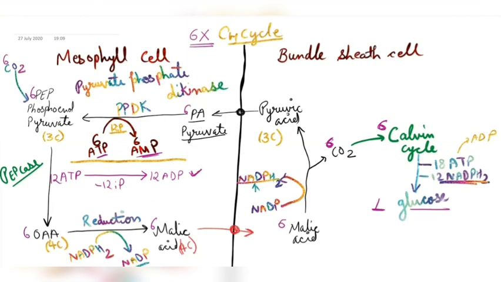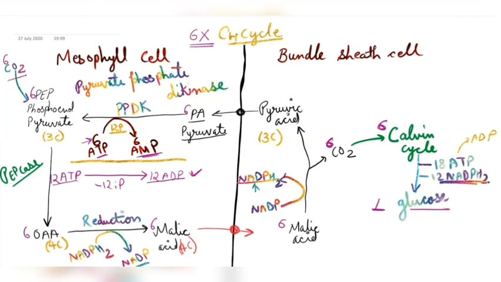Now here, if one molecule of CO2 uses 2 ATPs to convert into the malic acid in the mesophyll cell, total how many ATPs will be used? Total 6 ATPs will convert into AMP, or 12 ATPs will convert into ADP. So remember, one CO2 uses 2 molecules of ATP in mesophyll cell, and 6 CO2 molecules will use 12 ATP.